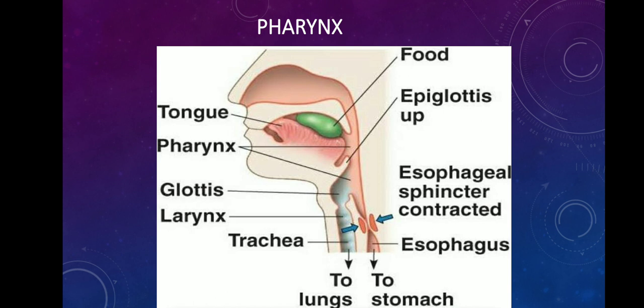If the food slides into the trachea, it may ultimately lead to choking, which would be quite dangerous as well. So there is this structure, epiglottis, which prevents the entry of food. That is why we are advising you, and your parents also advise you, not to talk while you are consuming food.